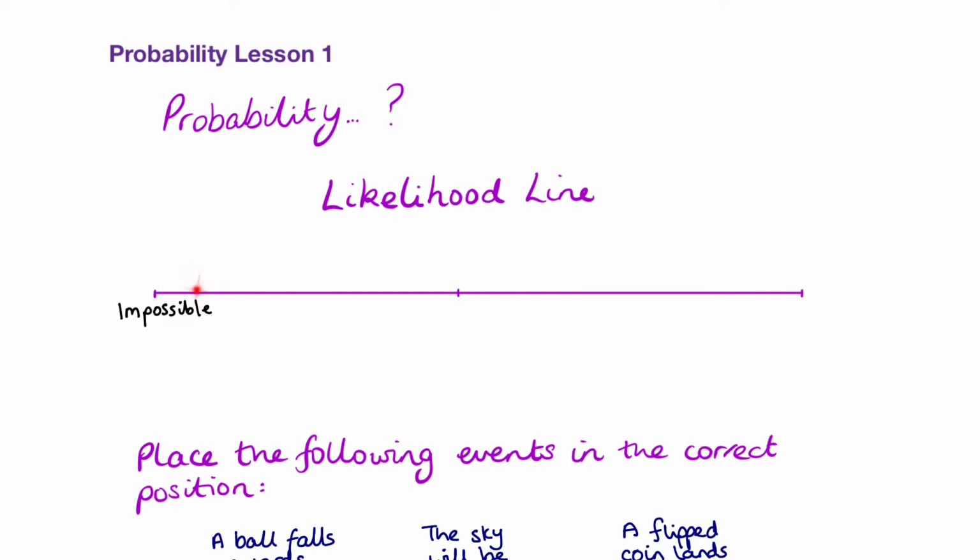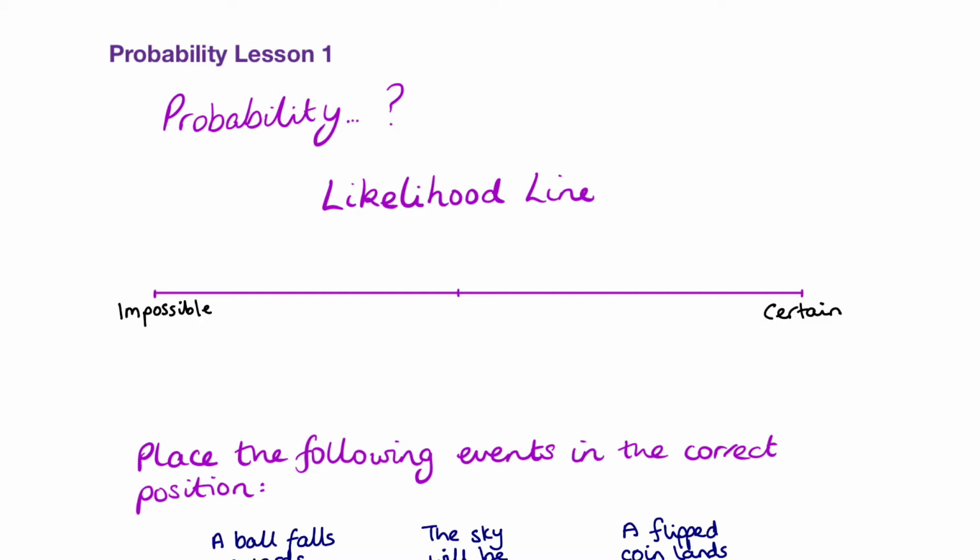Right at the other end of the line, here, then we've got guaranteed. It's absolutely certain, okay? There is no way that this cannot happen. So we're going to put certain there, okay? And everything else is somewhere in between impossible and certain. It can't be here because this is already impossible. You can't be more impossible. And here you can't be more than certain. So our likelihood line goes from impossible right up to certain.